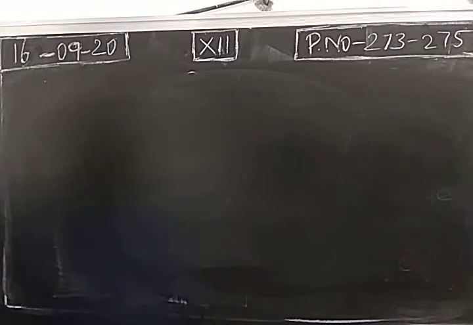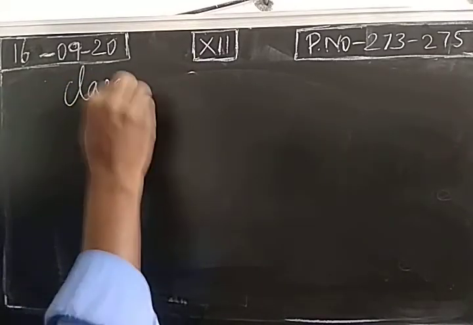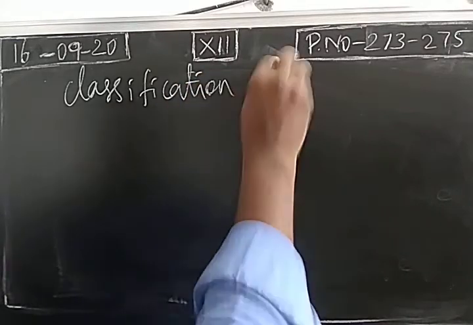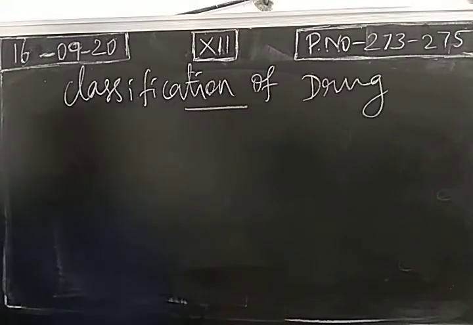Next, a 5 mark question: classification of drugs. Drugs can be classified in 4 aspects. First, based on the structure.